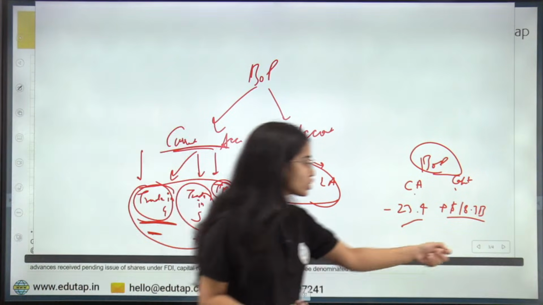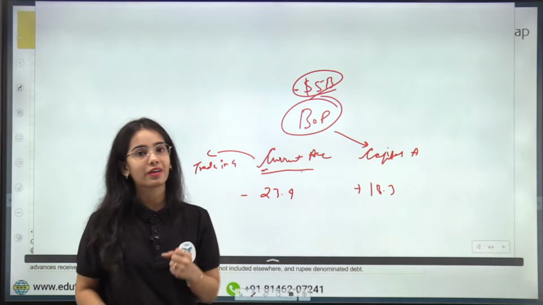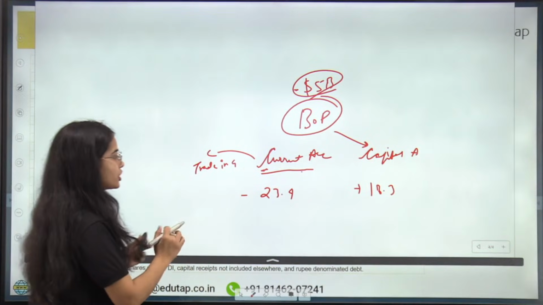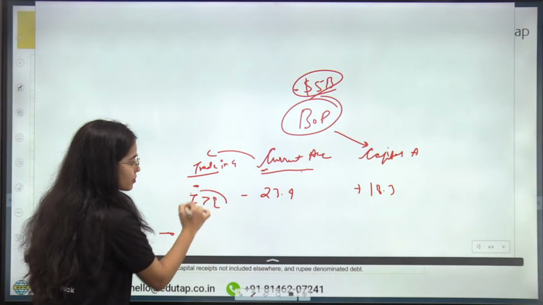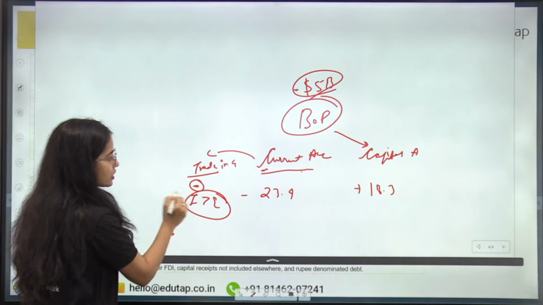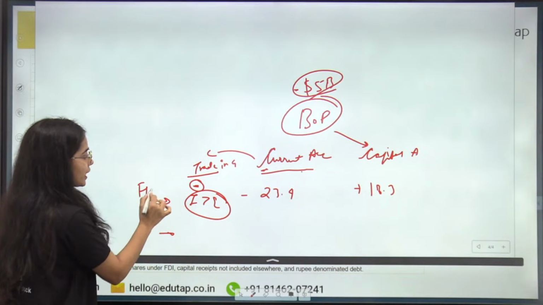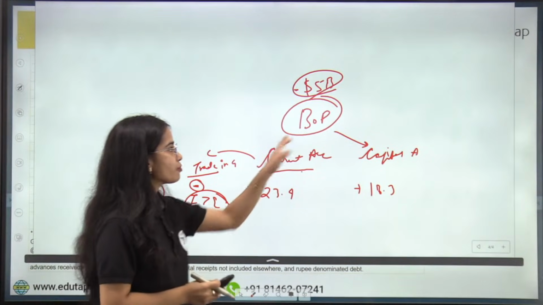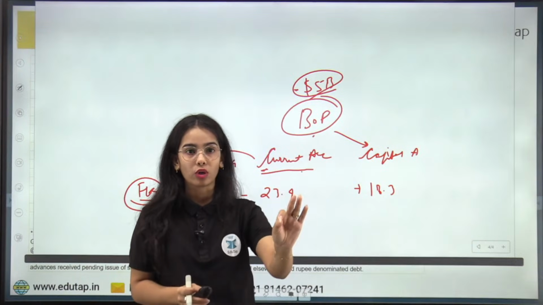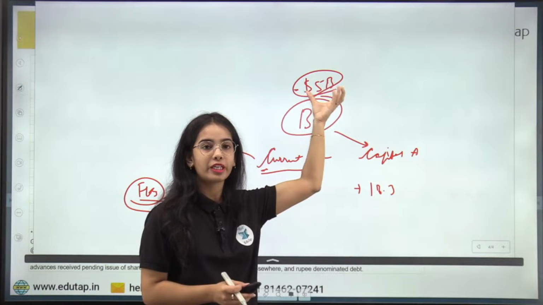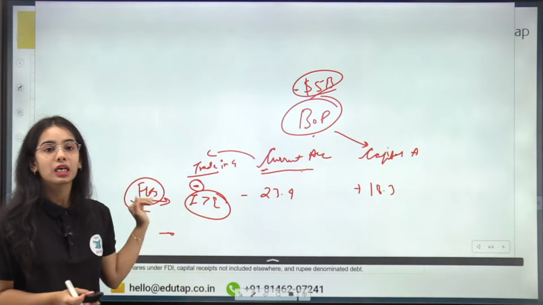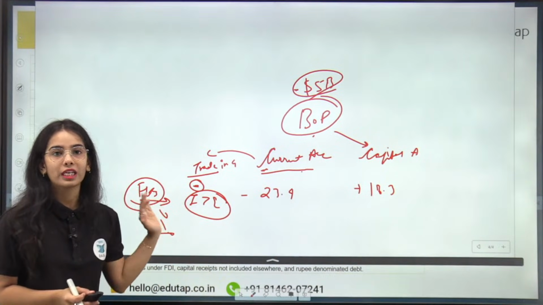So how are we going to pay for the imports? Through the foreign exchange reserves, because the trade in goods is in deficit. We are importing more than the exports that we are doing. So if the balance of payment is in deficit of $5 billion, that means we have to release $5 billion from the foreign exchange reserves.